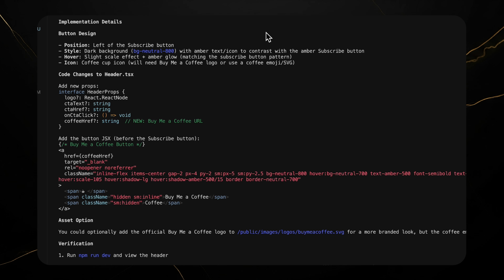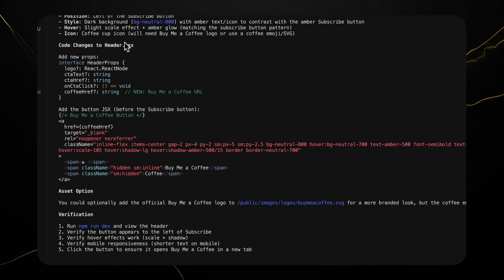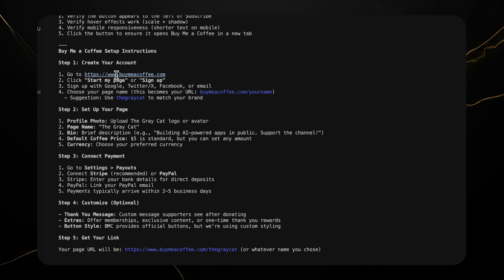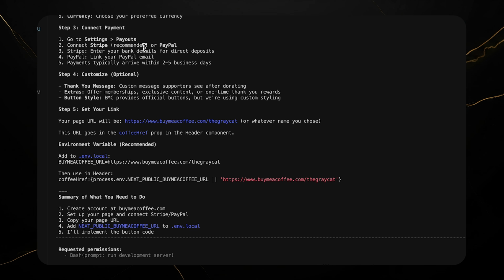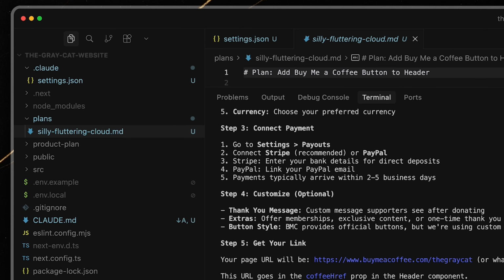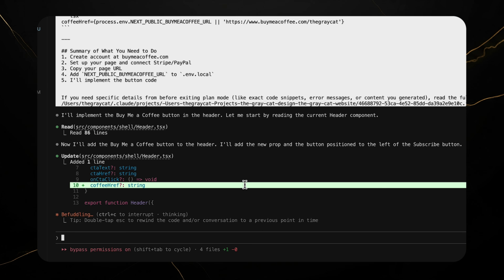Then it writes a plan, which files to modify, the component design, even the environment variable I'll need. Plus the setup instructions I asked for: sign up, get your link, connect payment. The plan gets saved to my plans directory. I can commit it to Git. For a simple feature like this, I just approve and let Claude implement.